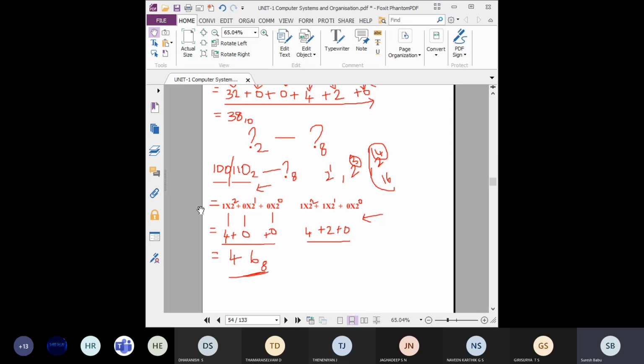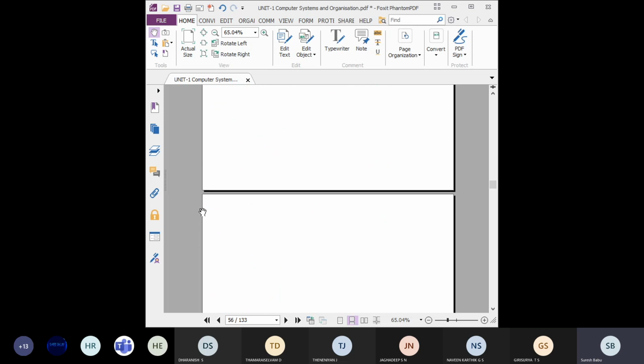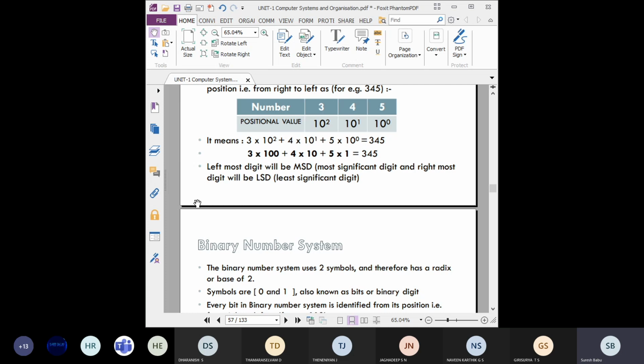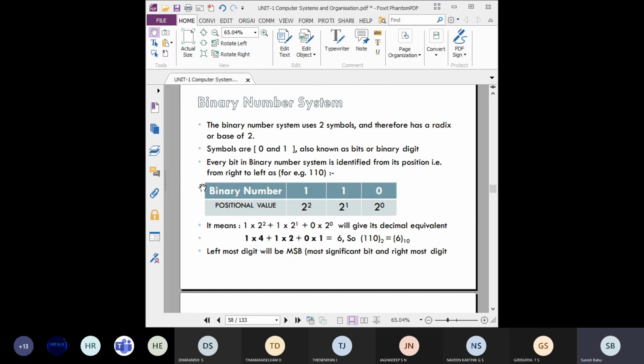What is the tabular column to understand octal and hexadecimal to binary values? I gave a lot of methods, so you can choose any method. Anyway, we need the final answer, so kindly do some rough work and practice. You can solve by any method, but we need the exact final answer.